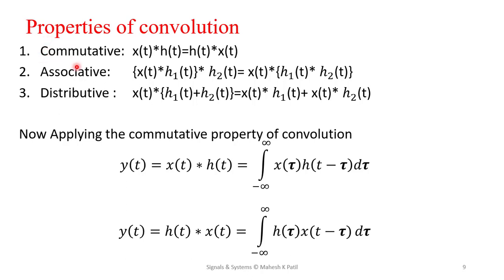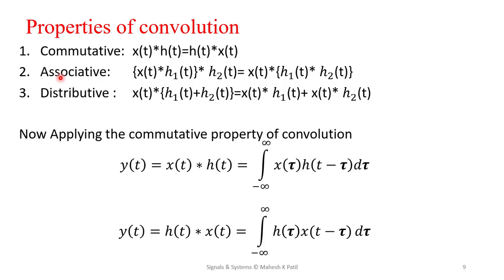The first property of convolution is the commutative property. We can observe here that x of t convolved with h of t is equal to h of t convolved with x of t. So you can write either signal first, not a problem.